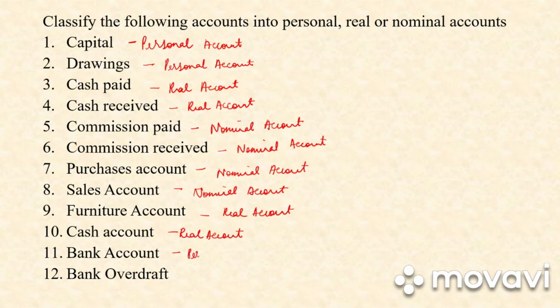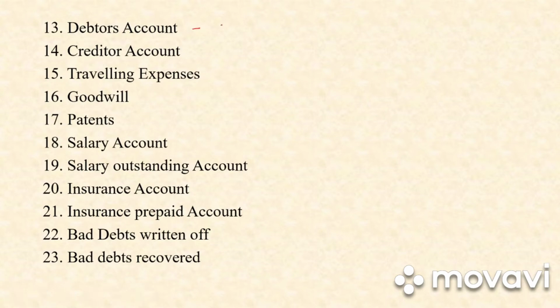Next we have bank account. Bank account is always a personal account. Why personal? Because it will be the proprietor's bank account. Bank overdraft, that is also personal account. Next we have debtors account. Debtors is also a personal account. Who is a debtor? The person who owes money to the business is debtor. Next we have creditor, that is also personal account. When business owes money to the person, it is creditors.